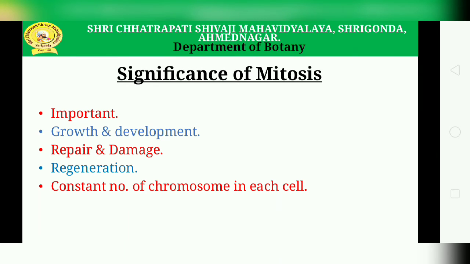What is the significance of mitosis? First of all, mitosis is very important for plants as well as for animals, because it is responsible for their growth and development, as well as helping in repair of damage and recovery of the organism. It also plays an important role in regeneration of plant parts. Through mitosis, a constant number of chromosomes in each cell is maintained. It takes place in somatic cells, the body cells of plants as well as animals. So these are some significance of mitosis.